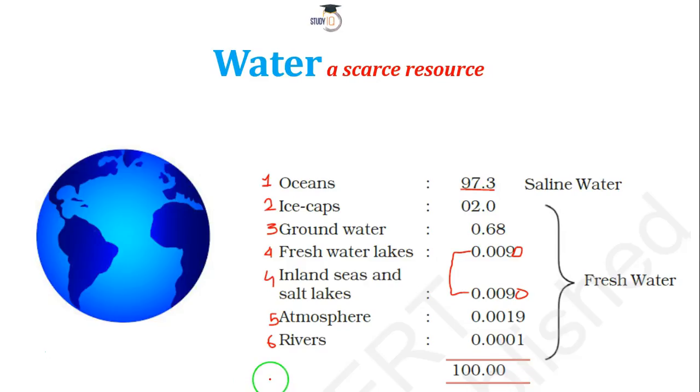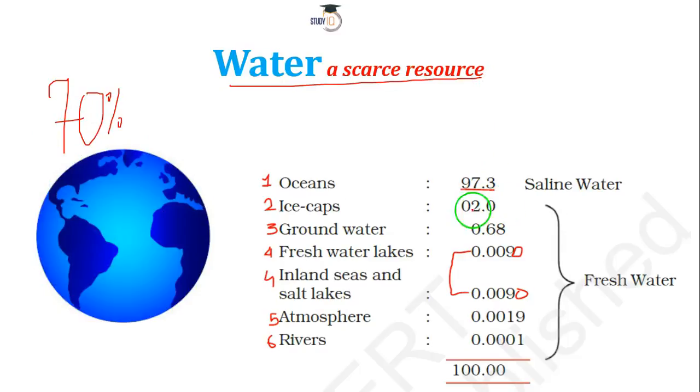So dear friends, you know it very well. This is a very basic thing, that our planet Earth is also called a blue planet. The reason is nearly 70% of our planet is covered by water, isn't it? 71%. But even though we have this much water, with 70% of our earth covered with water, water is still considered a scarce resource.